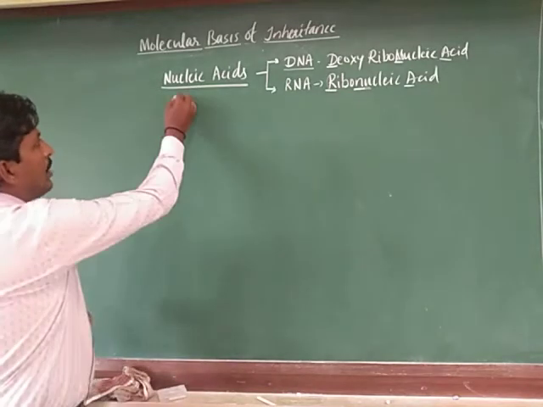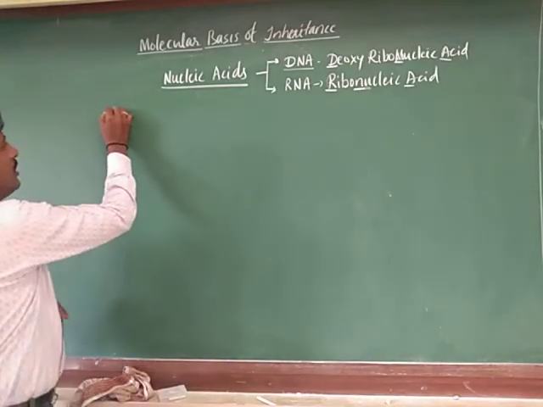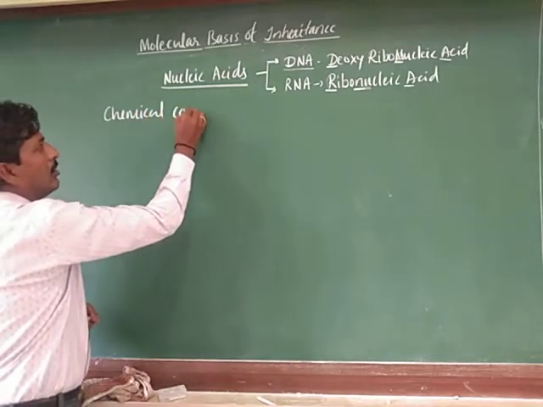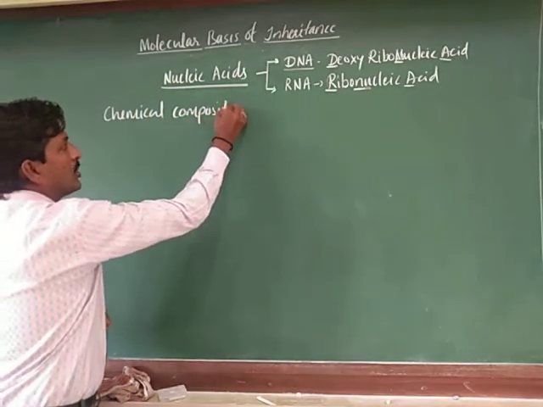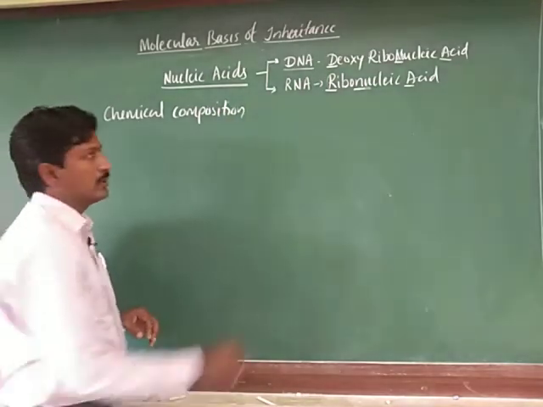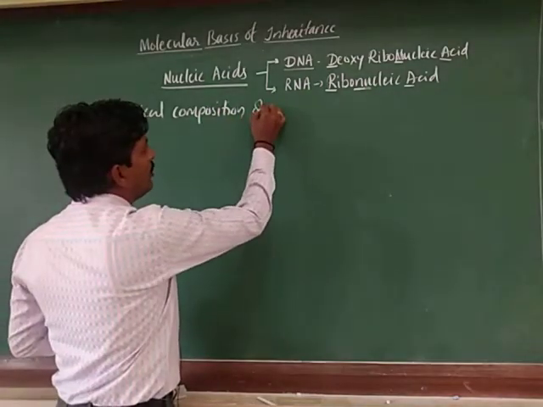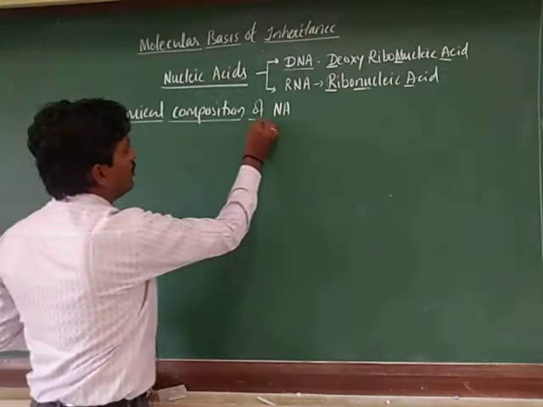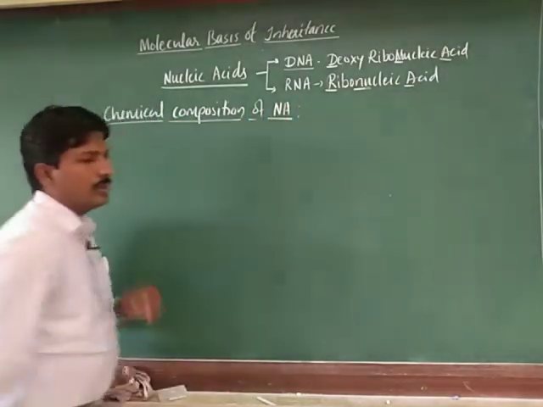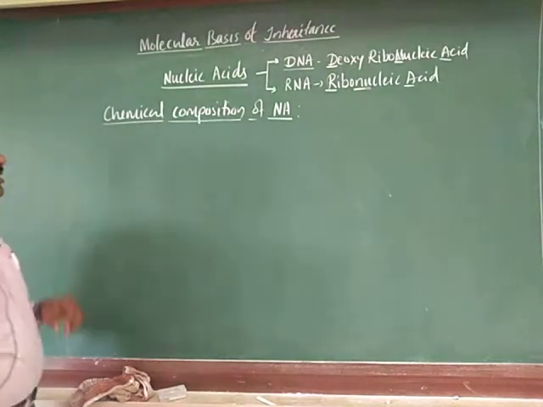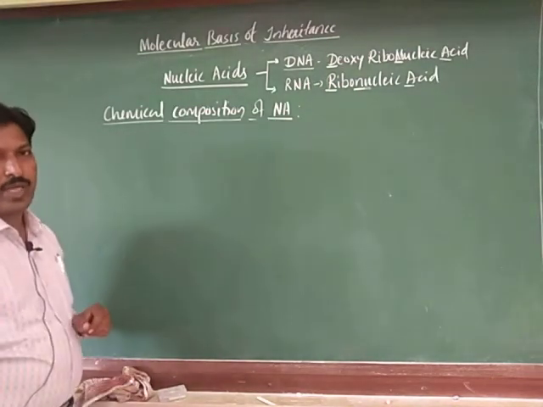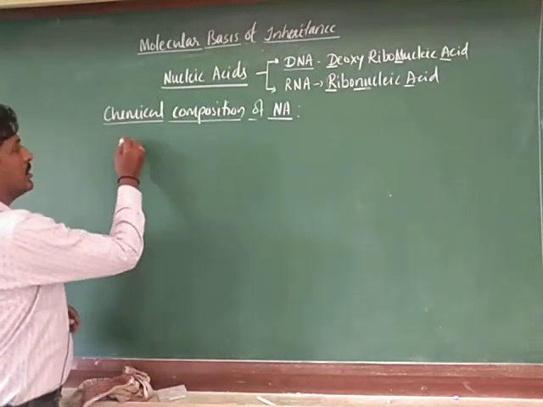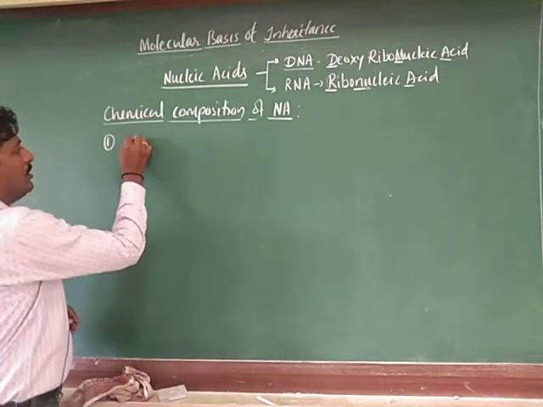Now let us discuss the chemical composition of nucleic acids. See, chemically, what do they contain? Basically there are three components in the nucleic acids. First one is phosphate.